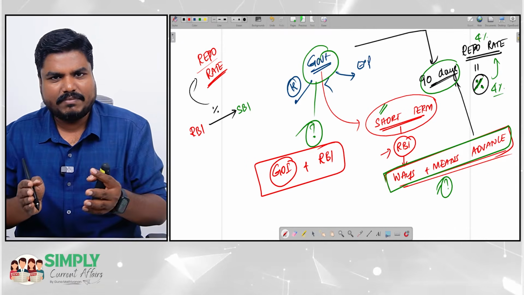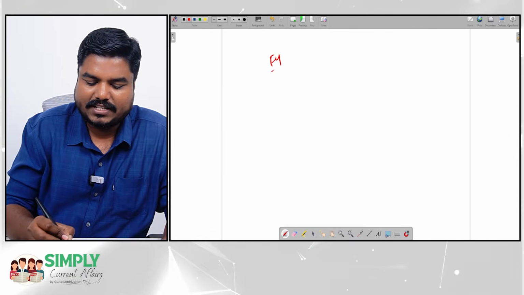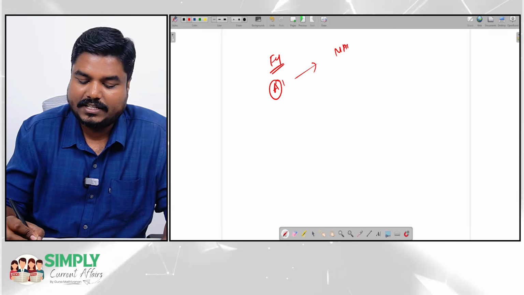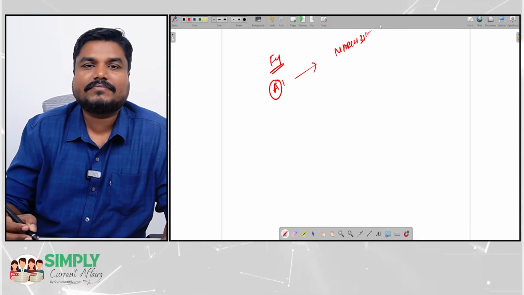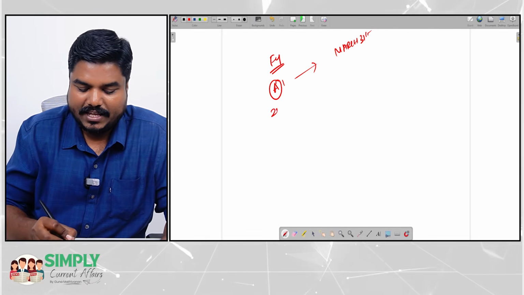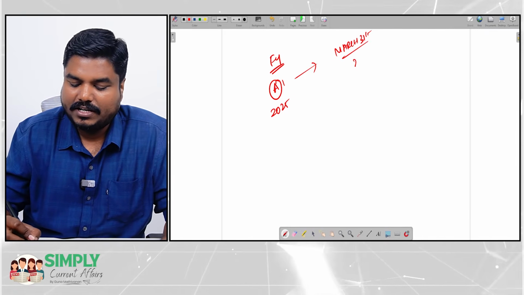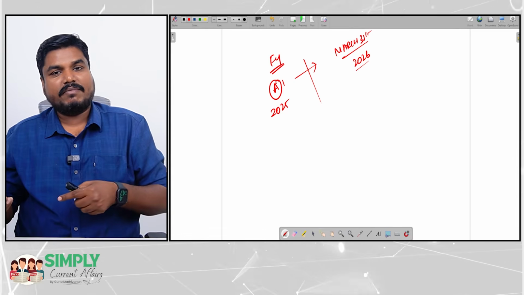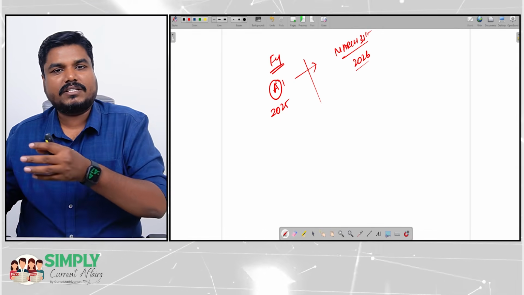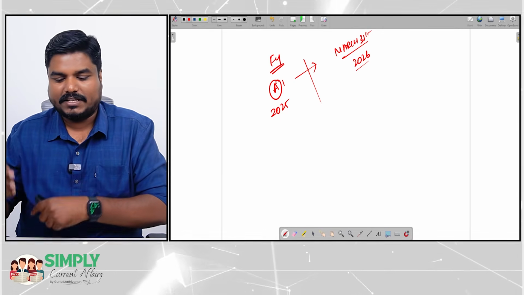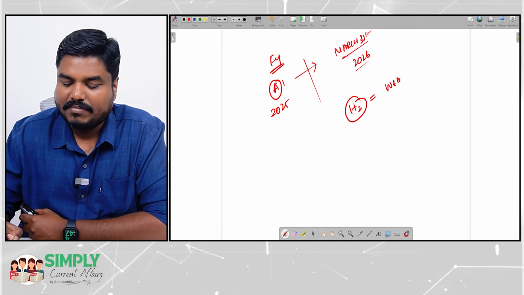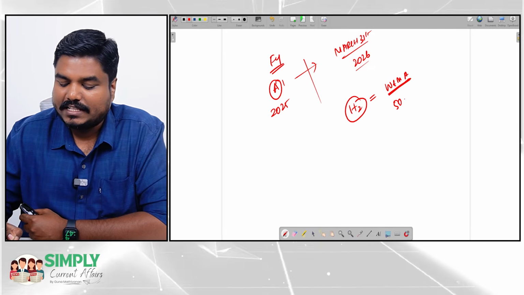Second half of the financial year means what? What is the financial year? Financial year starts from April 1, and it will go till next year, March 31st. So the current financial year is April 2025, and it will go till March 2026. Second half of the financial year means it starts from October, November, December, January, February, March. That's 6 months. For the second half of the financial year, the ways and means advance limit has been set